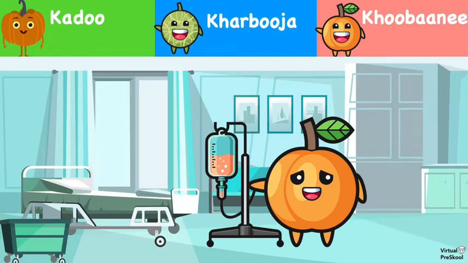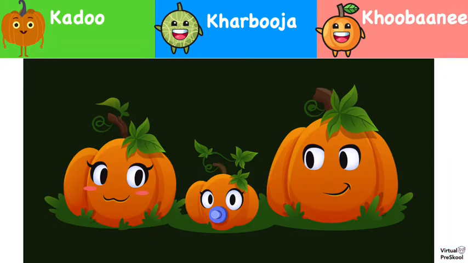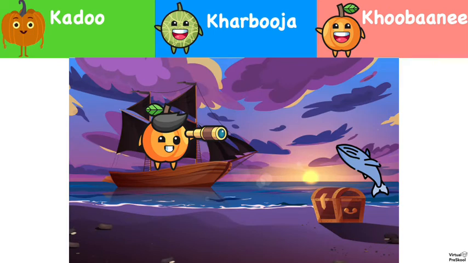Uh-oh, the apricot is not feeling good. How do we say apricot in Hindi? Kaddu, kharbuja, or kubani? Kubani. Look at this cute pumpkin family. What was pumpkin again in Hindi? Kaddu, kharbuja, or kubani? Kaddu. This pirate's looking for whales and treasure. How do we say apricot in Hindi? Is it kaddu, kharbuja, or kubani? Kubani.